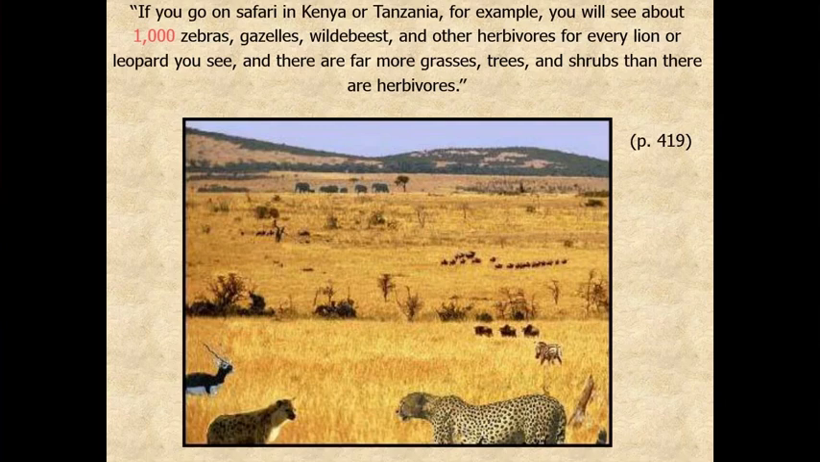If you go on safari, for example, in Kenya or Tanzania, you will see about 1,000 zebras, gazelles, wildebeest, and other herbivores for every one lion or leopard you see. And there are far more grasses, trees, and shrubs than there are herbivores. There's an enormous amount of energy at the producer level, at the lowest trophic level. As you move up to the next level, very little of that energy. Not all the plants get eaten. The herbivores have inefficient digestive systems and they use a lot of the energy themselves, so very little of that energy gets transferred on.